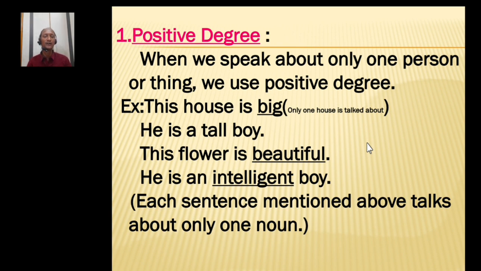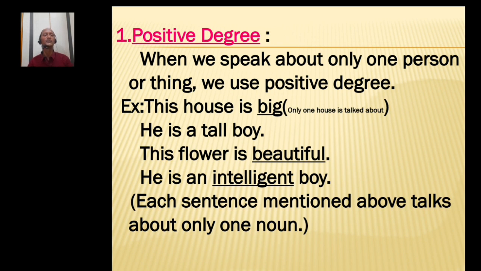He is a tall boy. Tall is an adjective, and I am talking about that single boy only, so I am using the positive degree. This flower is beautiful. I am talking about one flower only, about the beauty of that flower only. The quality of beauty is present in that flower, and I am not at all comparing this flower with any other. So, I am using the positive degree.